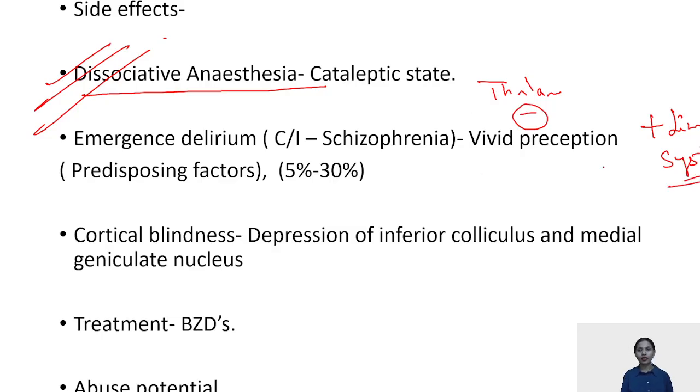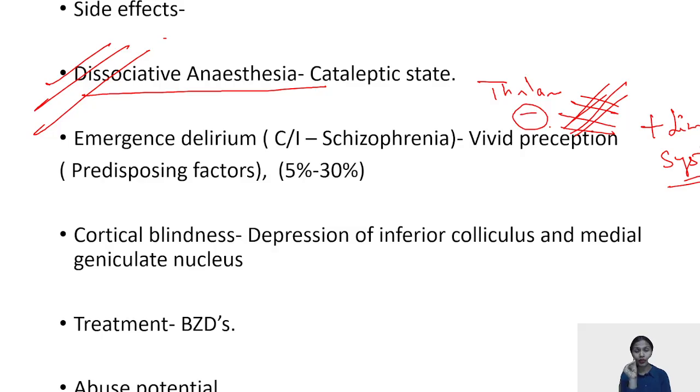This pathway is fully disrupted, because of which you have a cataleptic state. Cataleptic state is that the patient's eye will be open, but the patient is not going to respond to your pain. That is the cataleptic state.